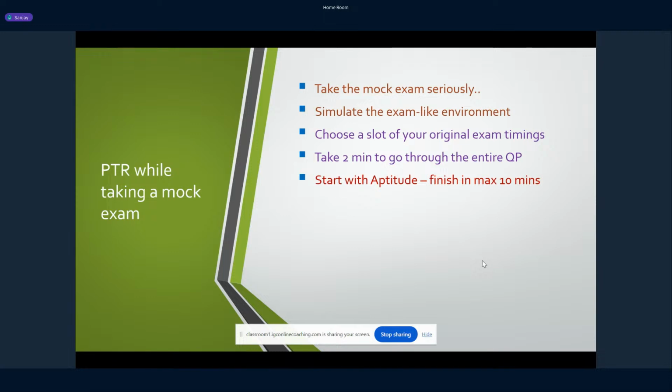Okay. So start from the aptitude section. Now aptitude, you're going to have 10 questions for 15 marks, and they're going to be very easy, right? So try to finish the aptitude part in maximum 10 minutes. 10 to 15 minutes should be the hard stop. Okay. Should not exceed aptitude more than 15 minutes. So that 10 minutes should be able to give you 15 marks handy.